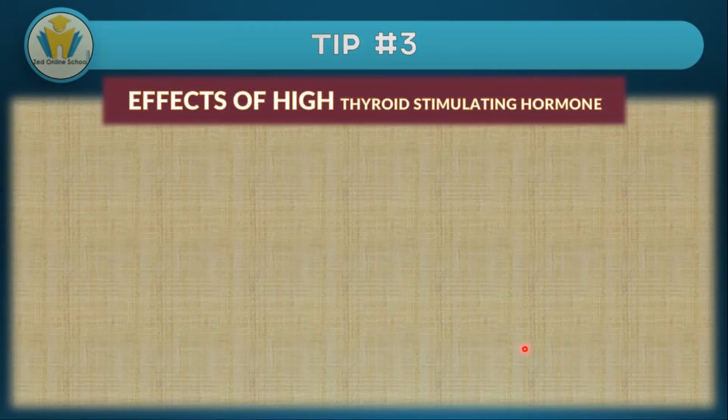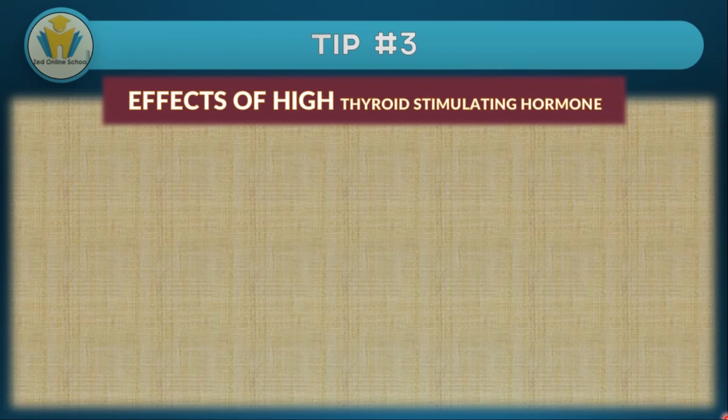Tip 3 is about the effects of high thyroid stimulating hormone. When too much thyroid stimulating hormone is being secreted, it means that there will be a lot of secretion of thyroxine. Now, iodine is very essential for the production of thyroxine. When that person lacks iodine, the body can't make thyroxine.